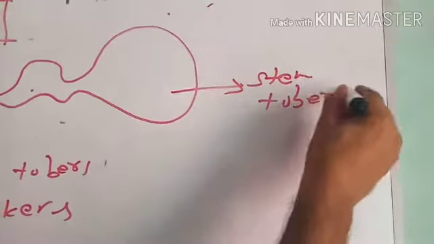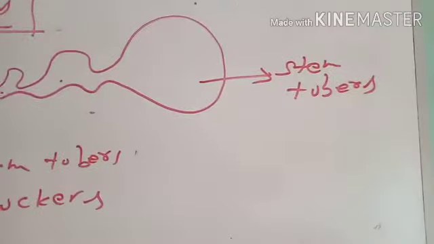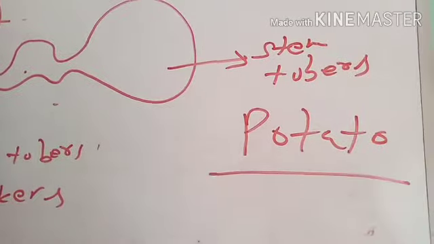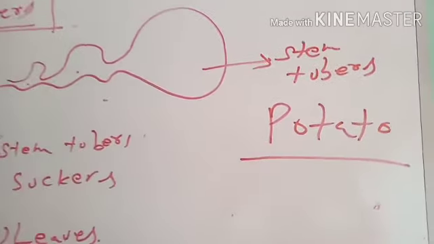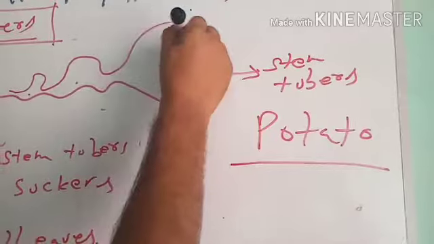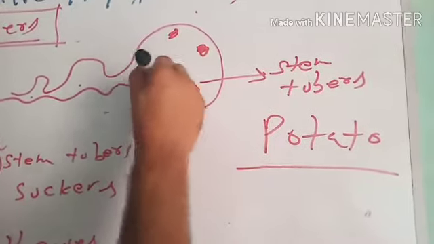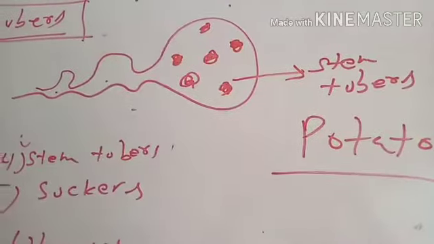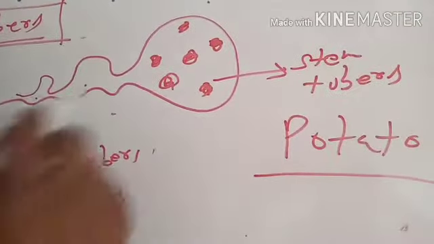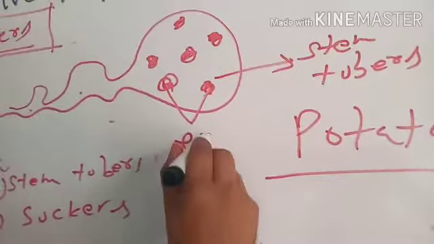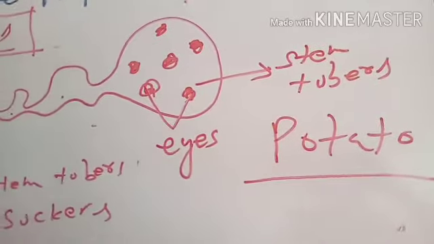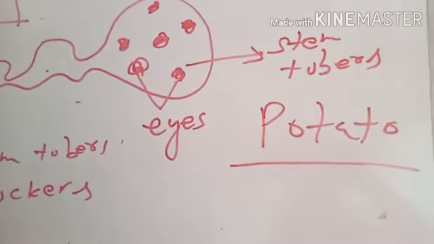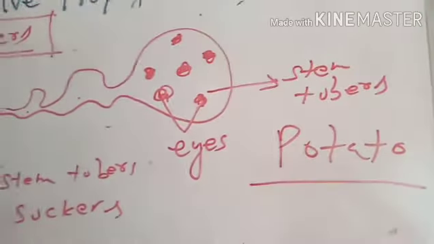In the stem tubers, like in the case of potato, because potato is also a stem tuber, there are specific areas spread across the surface of a stem tuber. These areas are called eyes of stem tubers. Eyes of the stem tubers are actually an aggregate of buds.